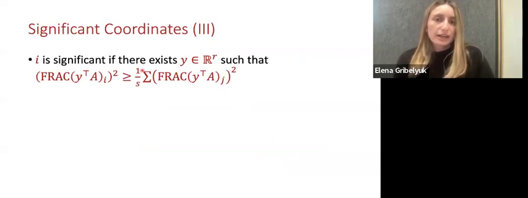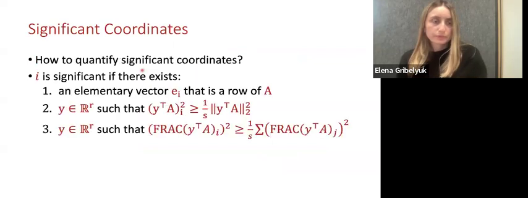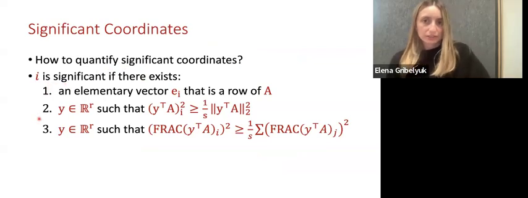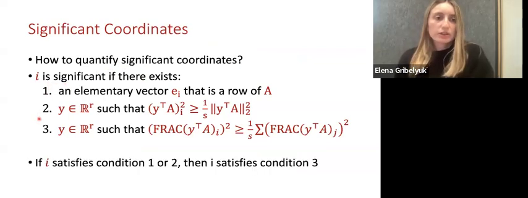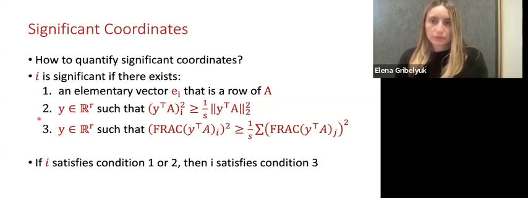We will say that I is significant if there exists Y such that the fractional part of coordinate I is much heavier than 1 over S times the total L2 norm of the fractional parts. Now, to summarize, this is our current set of observations about what makes a coordinate significant. And actually, we can observe that if a coordinate I satisfies condition 1 or 2, it will also satisfy condition 3.